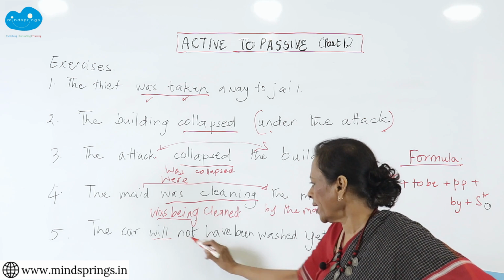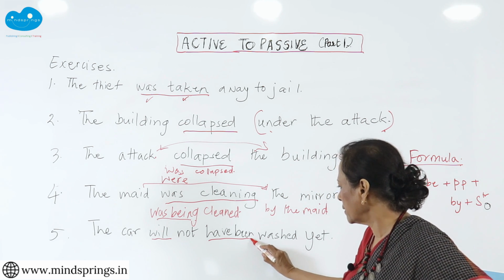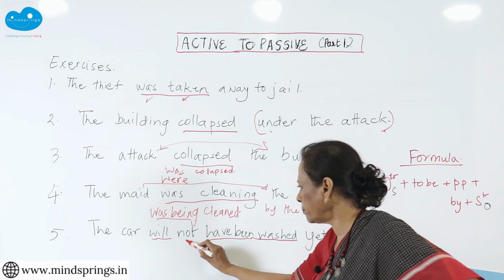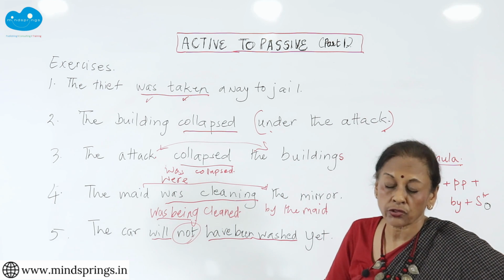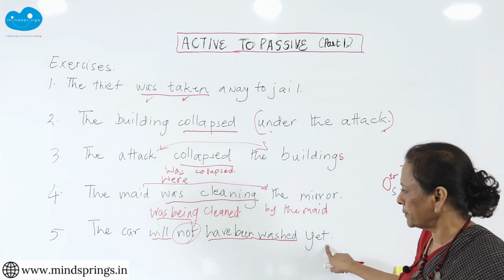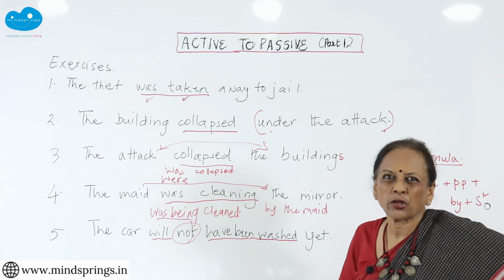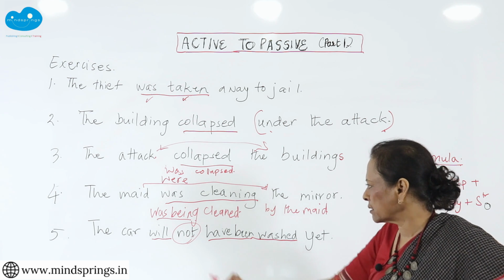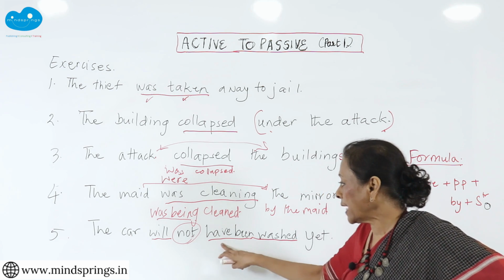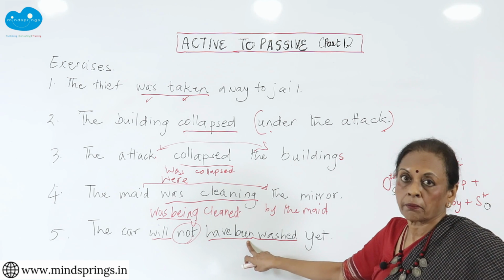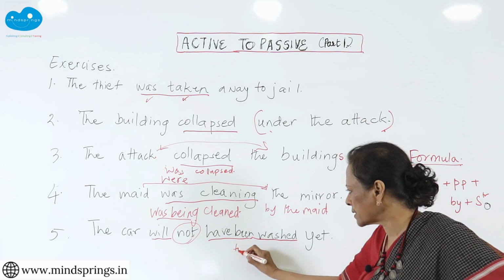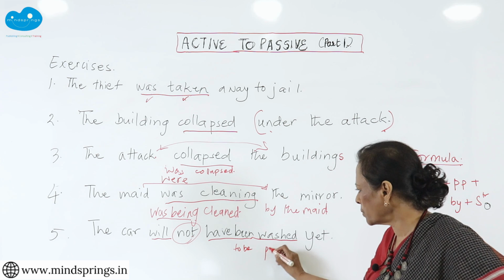The car will have been washed. Will have been washed. Remember, this not is an adverb, okay? So never include not in a verb. Will have been washed yet. Now we are asking, oh my God, such a long big verb, what is it? I've made a video on how to read tenses. Go and take a look at it. Will have is future, been. Now, you've got will have there, but you've got to be. This is sitting there, to be, and this seems to be past participle.